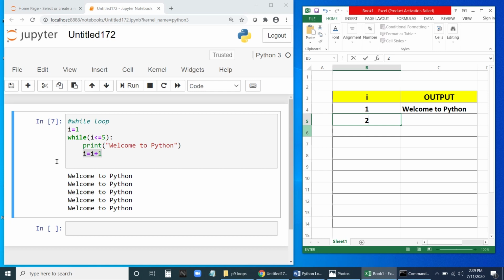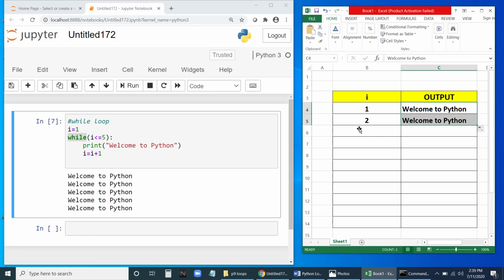Again it will enter. It will not come out. It's a loop, a while loop. It will not come out of this, and again it will enter as long as the condition remains true. Now i has changed to 2. Is 2 less than 5? Yes, definitely it is less than 5. So again it will print welcome to Python, and again this will be printed.